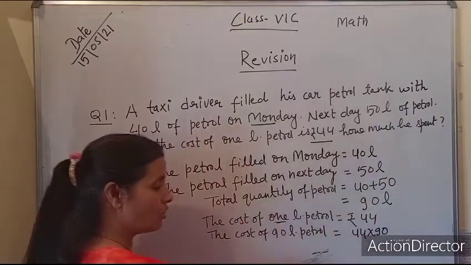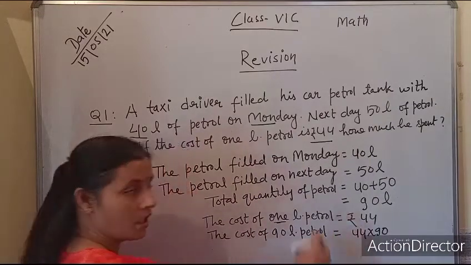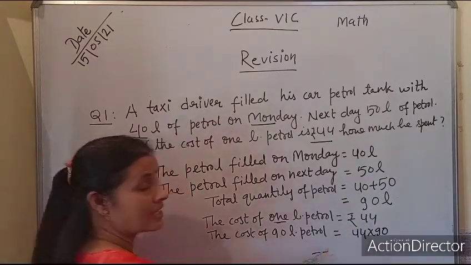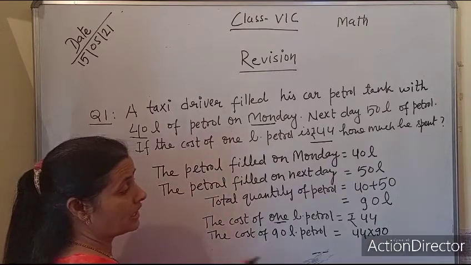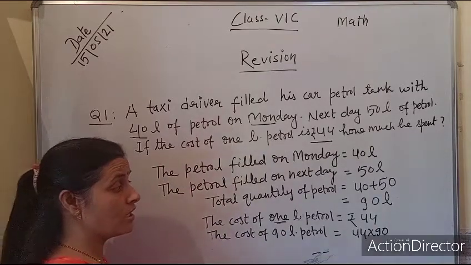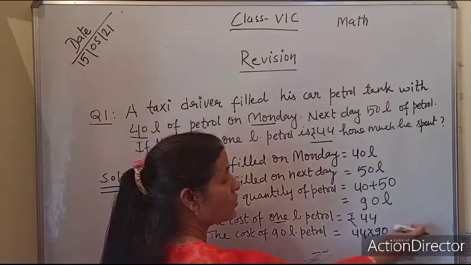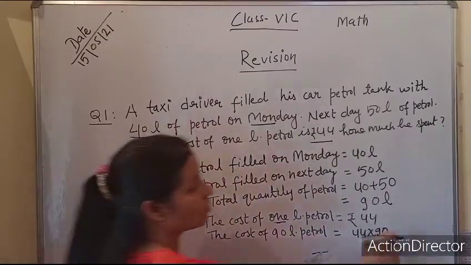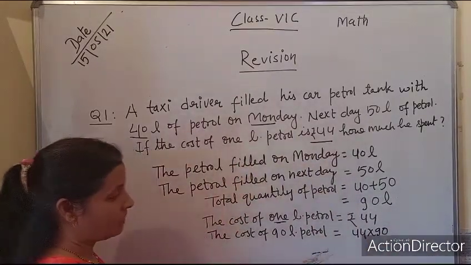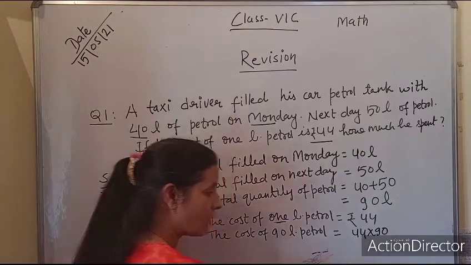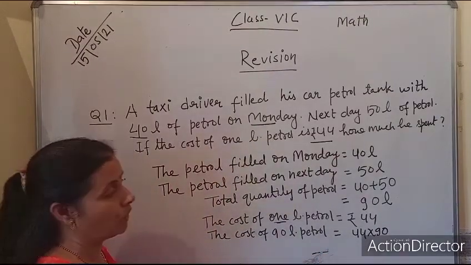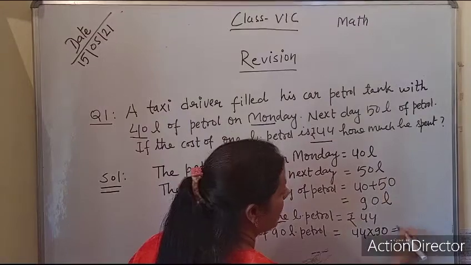I am writing it in this way, you have to write it downside, because as I told you, in mathematics when solving questions we cannot use two equals signs in a line. So I am writing here only.